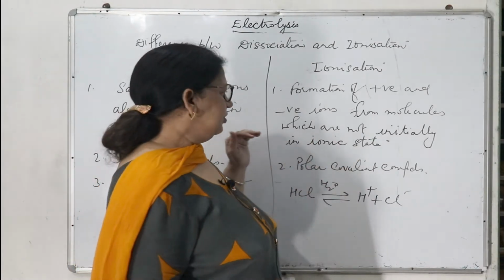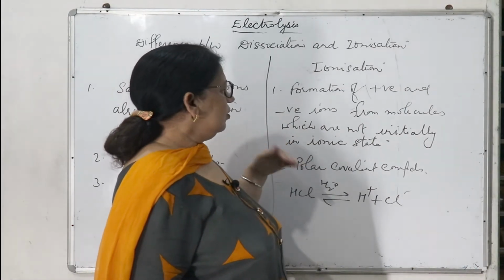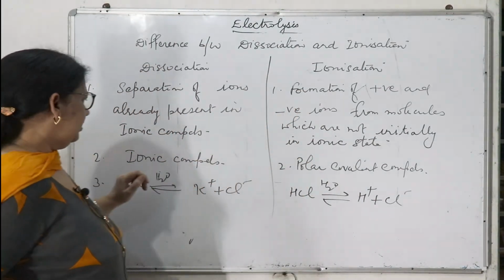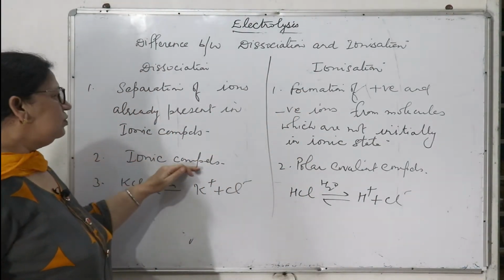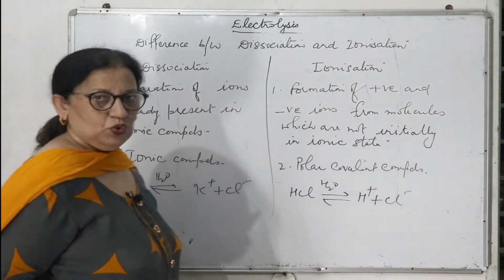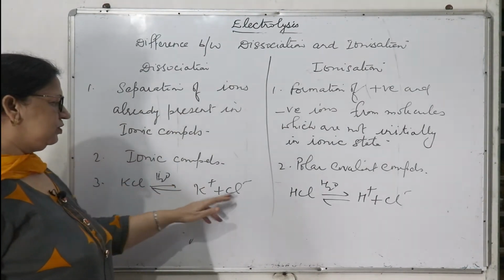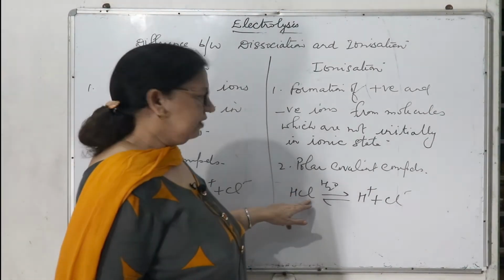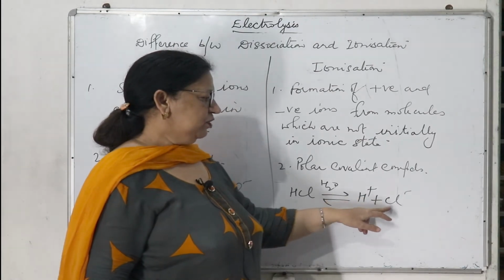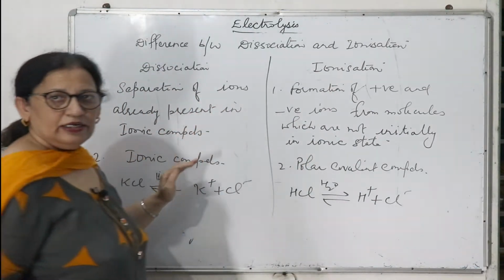ionic state, where ions were not there already. When dissolved in water or when melted, only then positive and negative ions are formed, that is ionization. Ionic compounds show dissociation, and polar covalent compounds show ionization. Like KCl, when dissolved in water, it will dissociate into K positive and Cl negative. And HCl, which is a polar covalent compound, when dissolved in water, will give H positive and Cl negative ions. So this is ionization and this is dissociation.